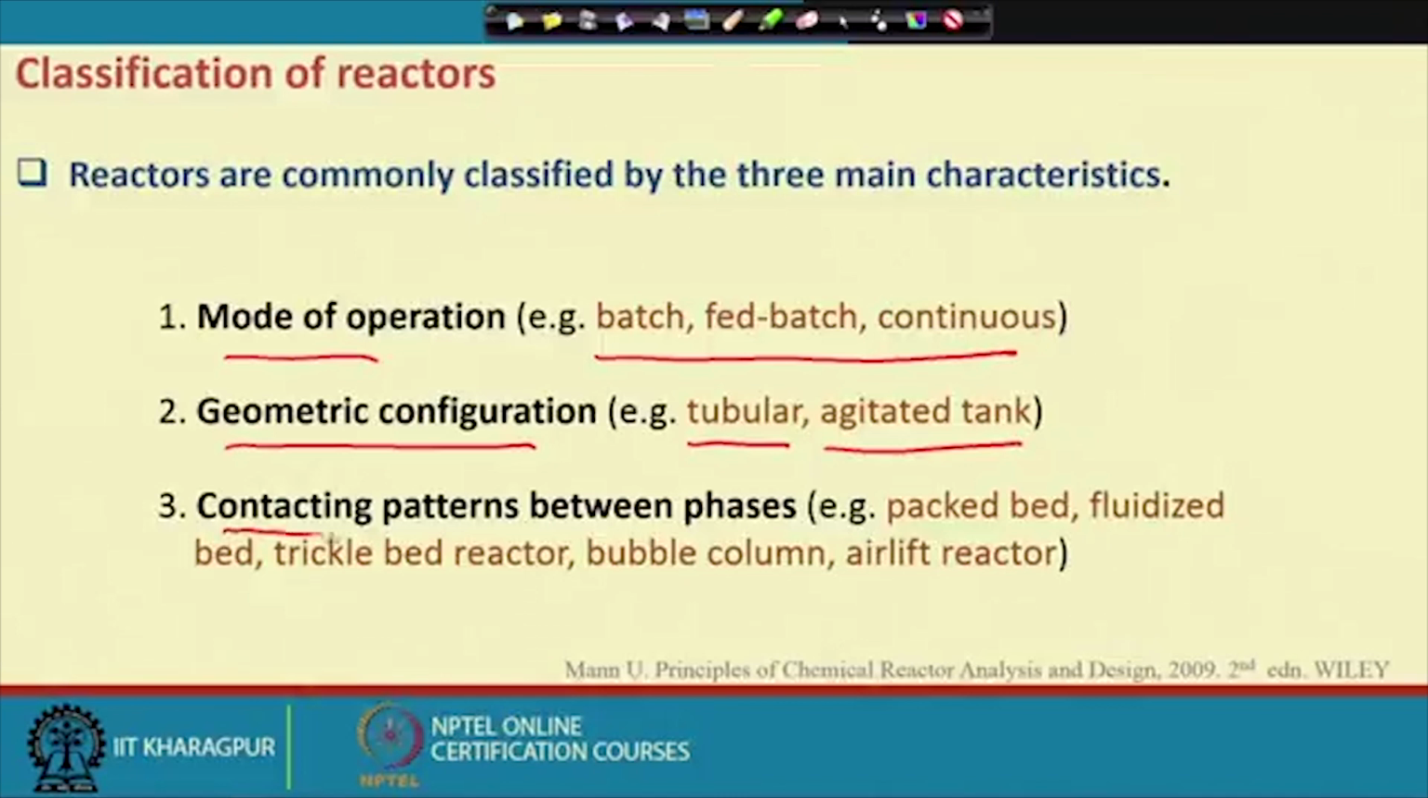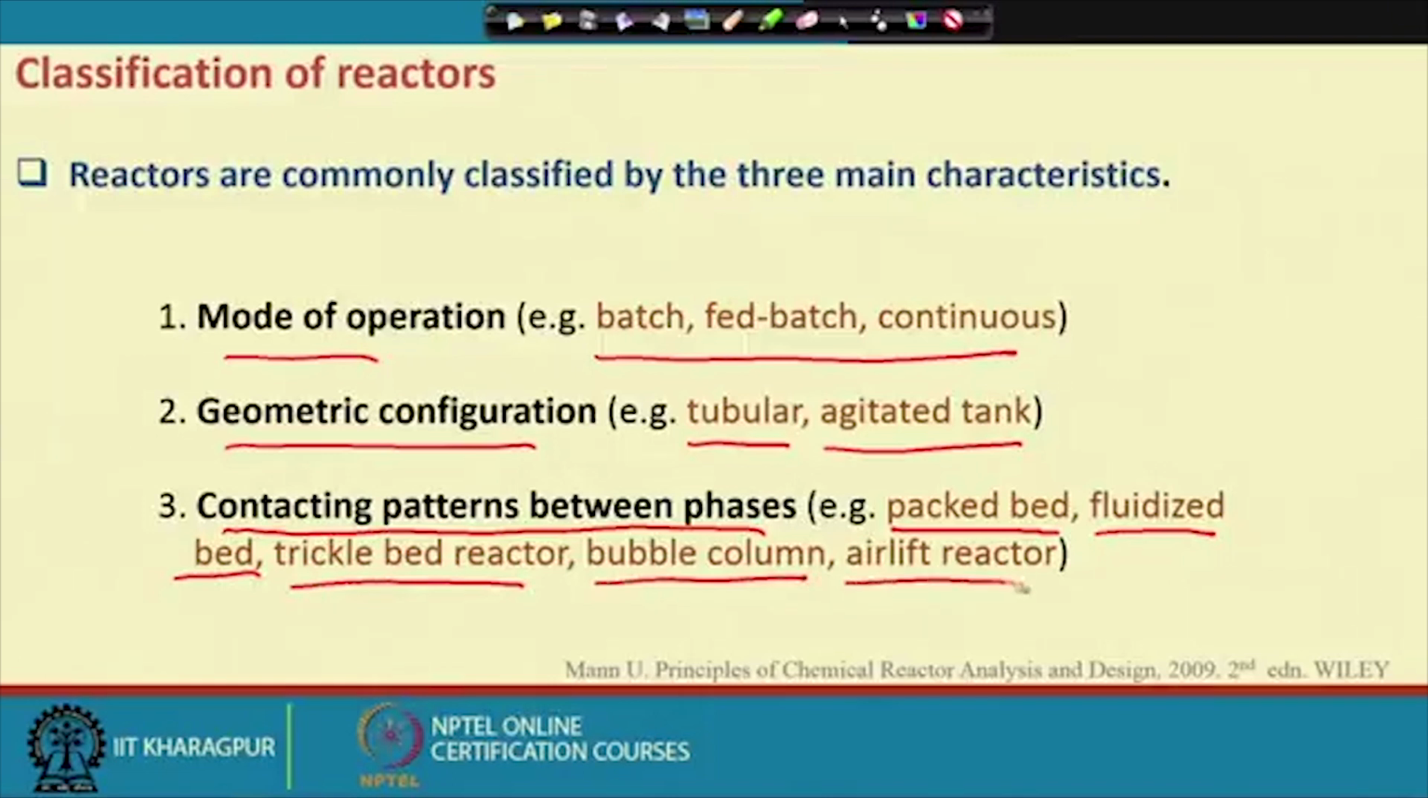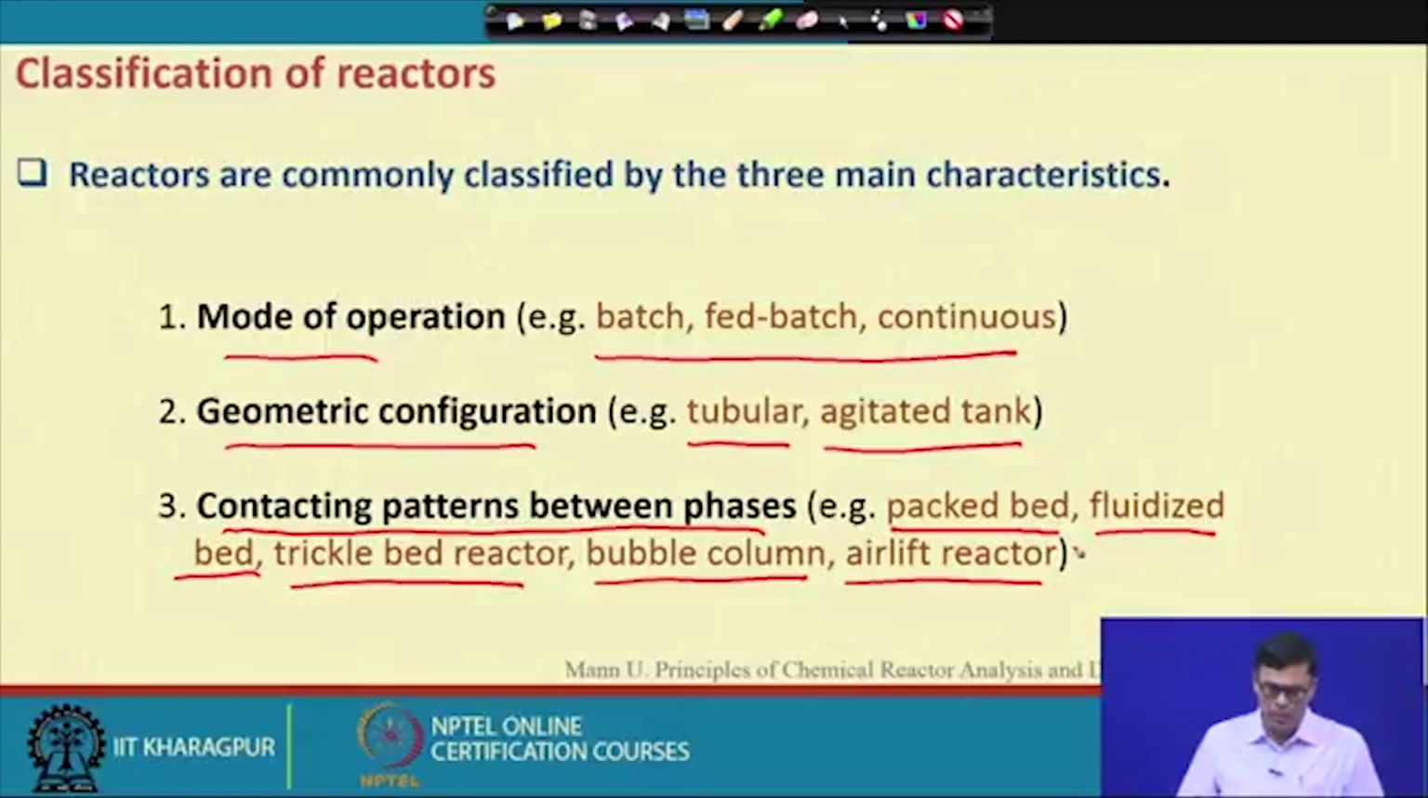And then, by contacting pattern between the phases, we have the packed bed reactor, fluidized bed reactor, trickling bed reactor, bubble column reactor, and air lift reactor. So, different types of reactors. This is the heterogeneous reaction. Heterogeneous reaction means more than one phase is present in the reaction mixture. I shall discuss this in detail when I discuss the individual processes.